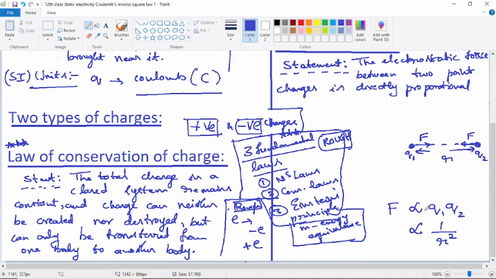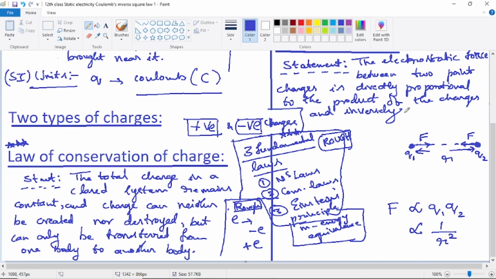So the electrostatic force is directly proportional to the product of the charges and inversely proportional to the square of the distance. That itself is a statement. Again coming back to the statement, you have already written the first three lines: the electrostatic force between two point charges is directly proportional to the product. Product means what? Multiplication. Sum means addition, difference means subtraction, product means multiplication, quotient means division, like that. So electrostatic force is directly proportional to the product of the charges, that is Q1 into Q2, and